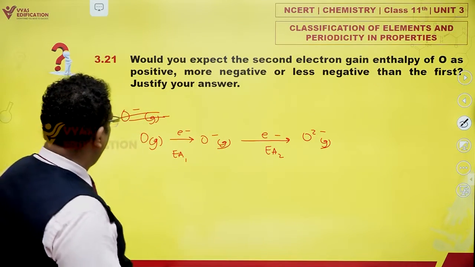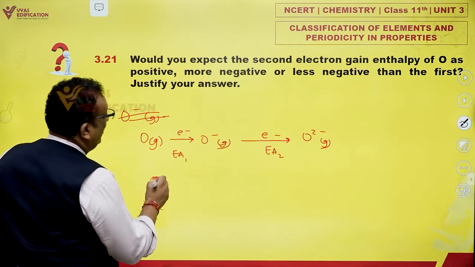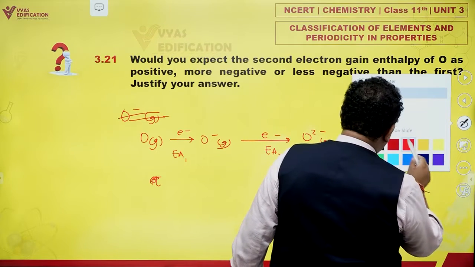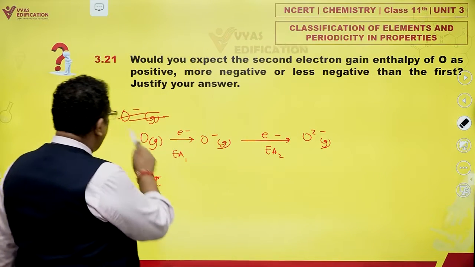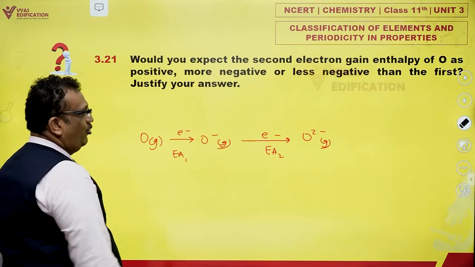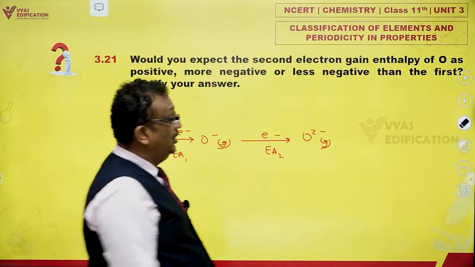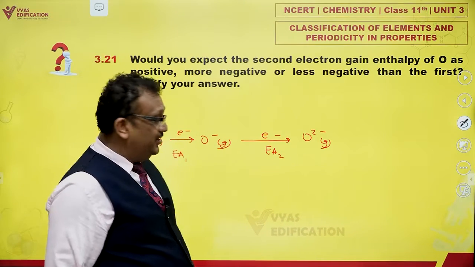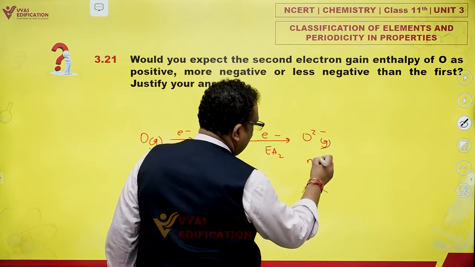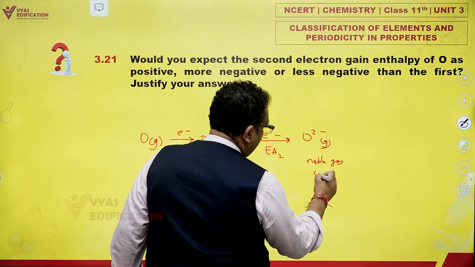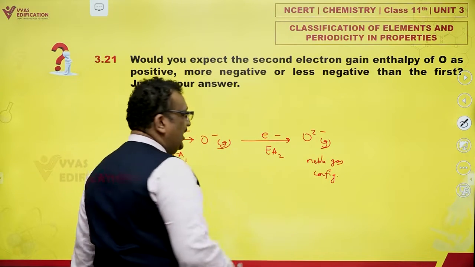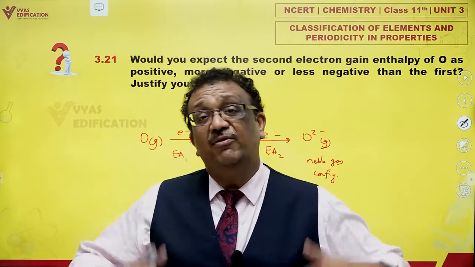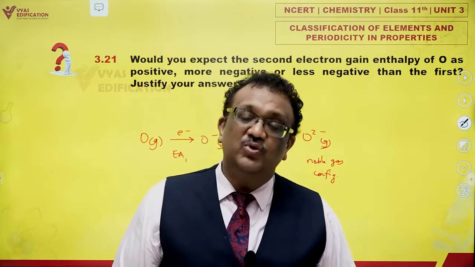As a matter of fact, first electron affinity of oxygen is quite strongly exothermic. Oxygen loves eating away one electron and forming O minus. But always remember, you might feel very motivated to see that in this case there is a noble gas configuration. So students normally tend to feel that because oxygen is forming a noble gas configuration, it should release even more energy. Agreed, this was one factor.